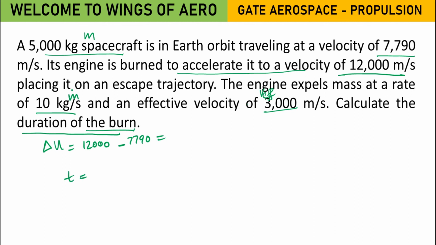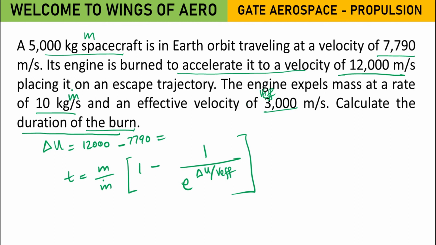So to simplify this, there is a formula also. So M is given, M dot is given, del U is given, V effective is known. When you solve this, substitute the values in this, you will get your T value. This is another formula.